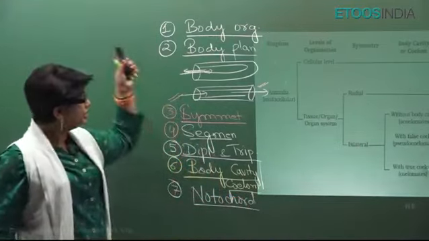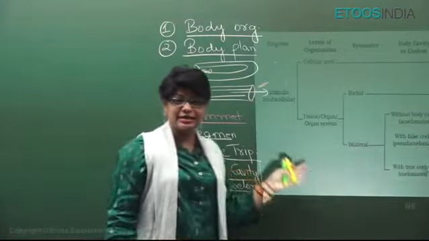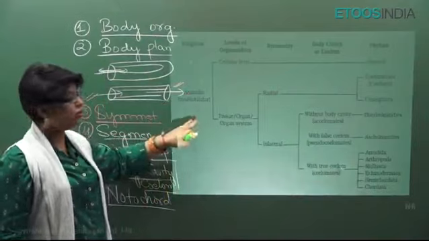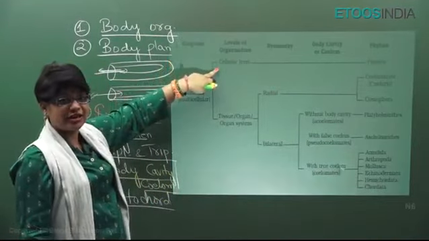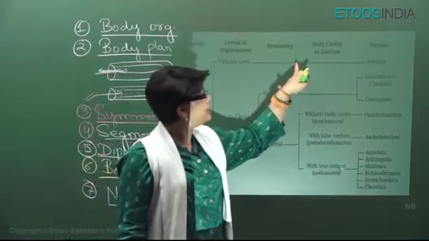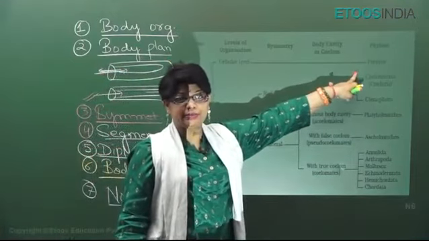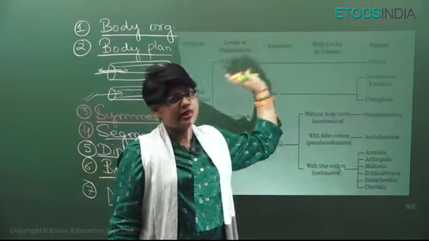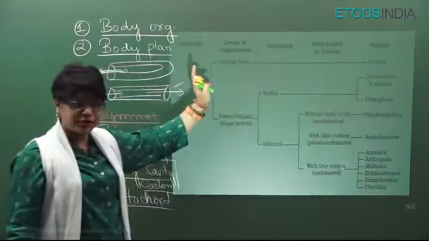So, presence or absence of notochord, it is mesodermally derived. Very, very important, these 7 characters. Now this is the NCERT flow chart. Very, very important. See, animals are multicellular. On the basis of level of organization, they can be cellular or tissue, organ, organ system. Cellular level means Porifera, cell aggregate body plan. You cannot say whether they have germ layers or body cavity, nothing. They are asymmetrical mostly.